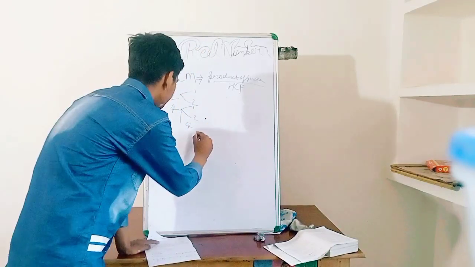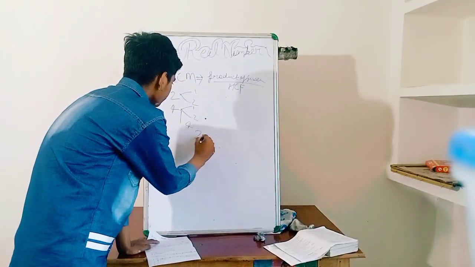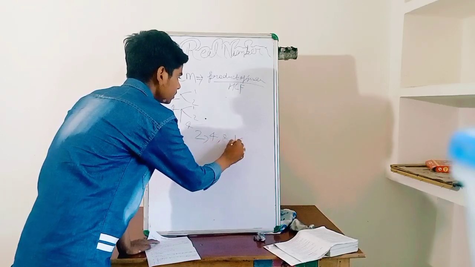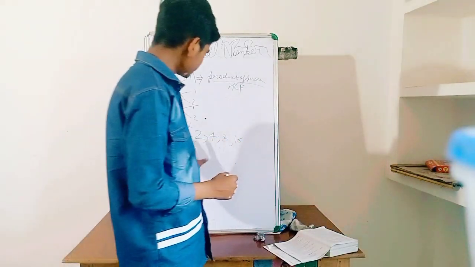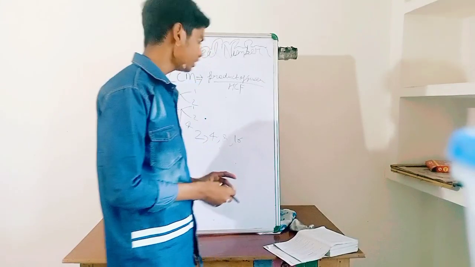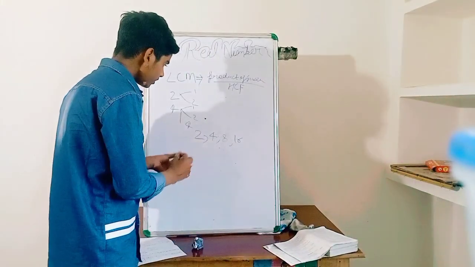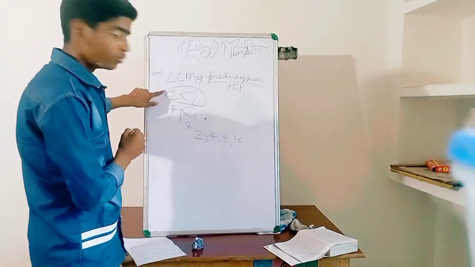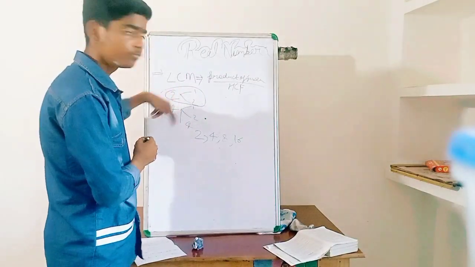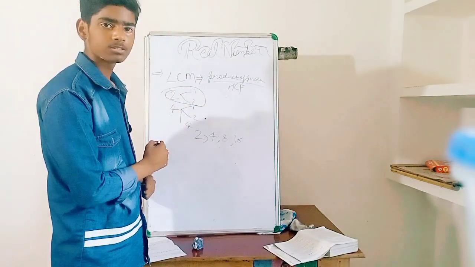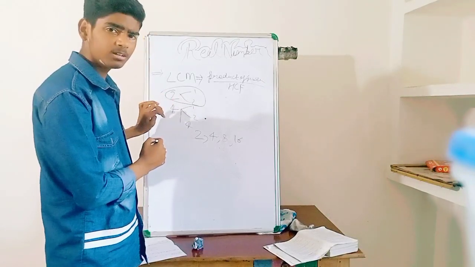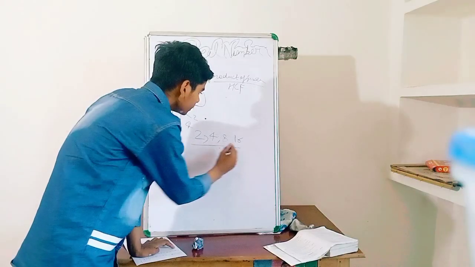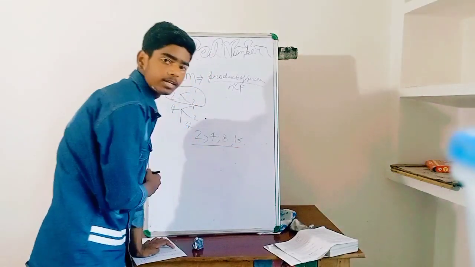If we talk about the multiple, let us take 2, 4, 8, 16. What are these? These are the multiples. You can observe that 2 has 2 factors and 4 has 3 factors. So this is limited, this is finite. But if we talk about the multiples 2, 4, 8, 16, then these will be infinite.